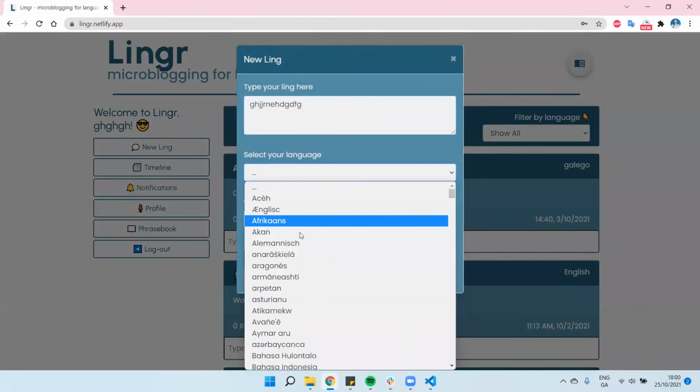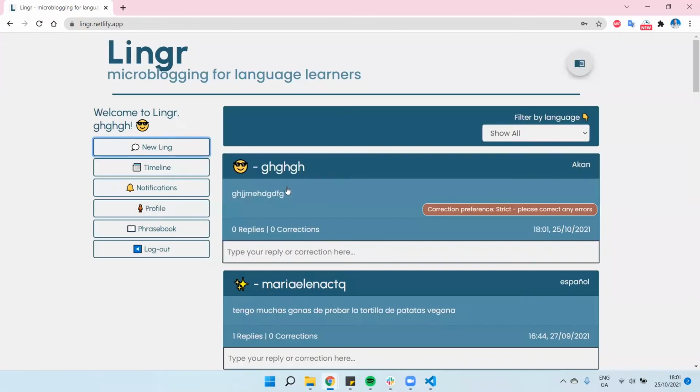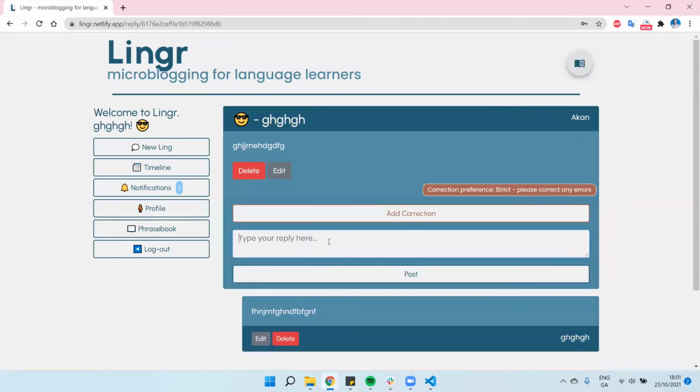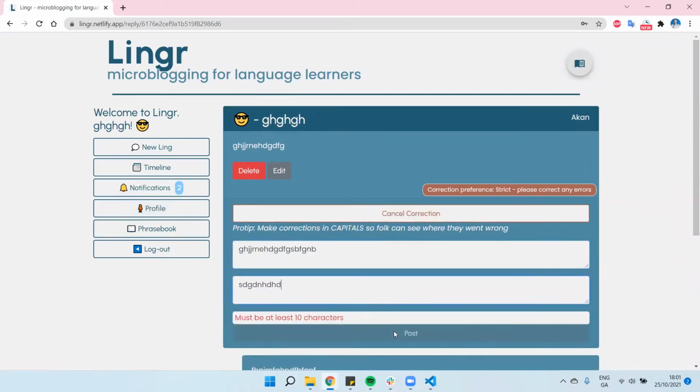One last thing I want to show is when you're posting messages, so let's just post some gibberish and it pre-fills everything. Obviously you hit posting and it'll go there. And if we put some replies, so pop some stuff in here, do a couple, and you'll see as I'm posting replies, the notification counter is going up, to a correction as well.